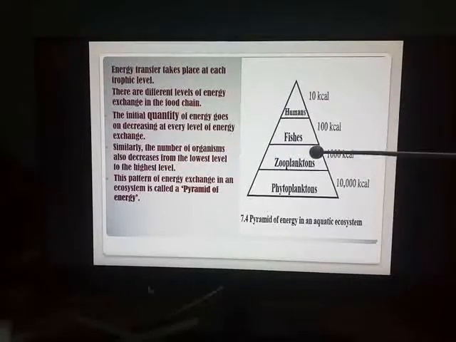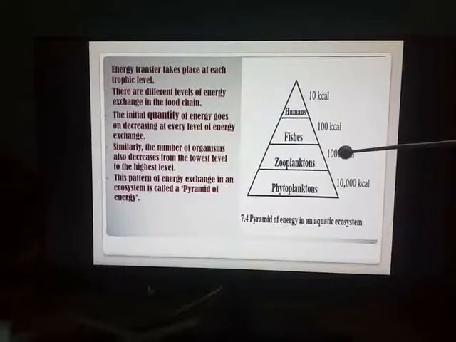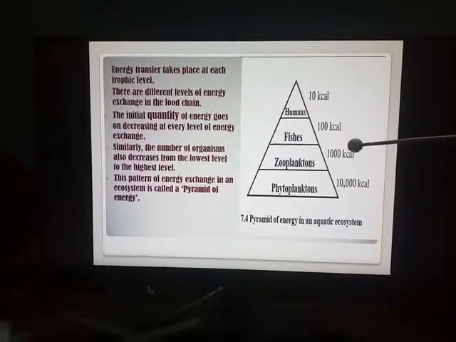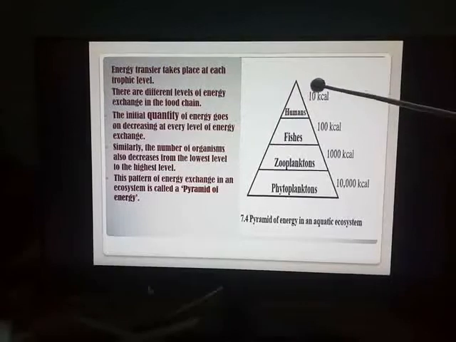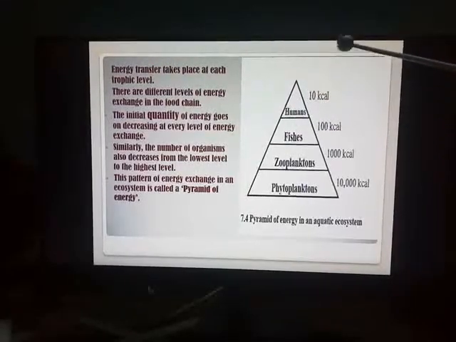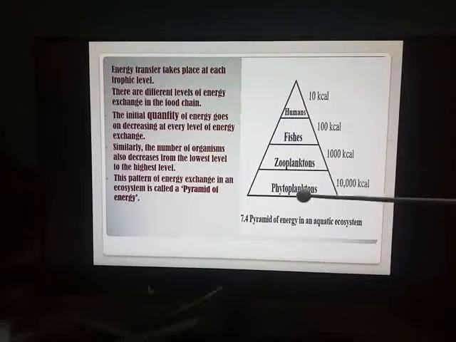When zooplanktons went for consuming phytoplanktons, the energy being transferred from the phytoplanktons to the zooplanktons was 1000 kilocalories, which when reached the fishes reduced to 100, and when the humans consumed fishes, the energy was automatically decreased to only about 10 kilocalories. See the amount of decrease from the first level to the last level.